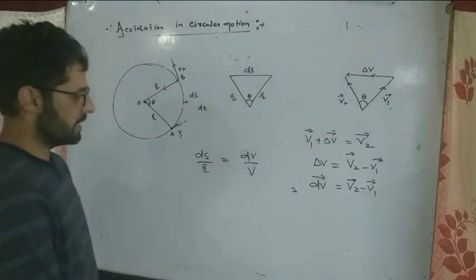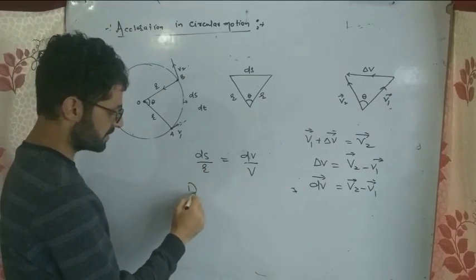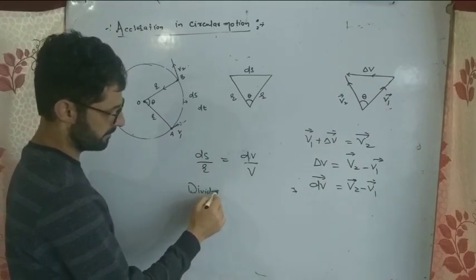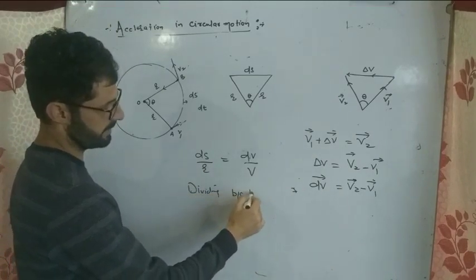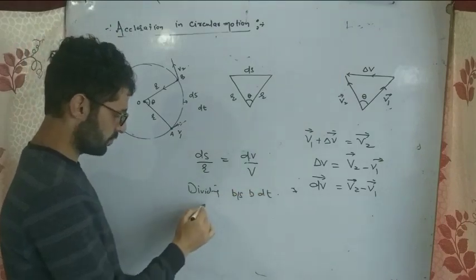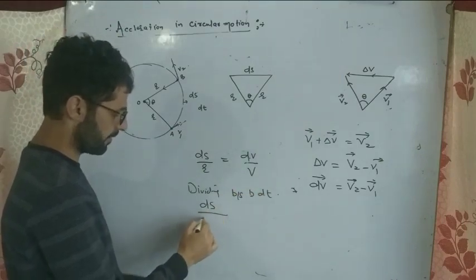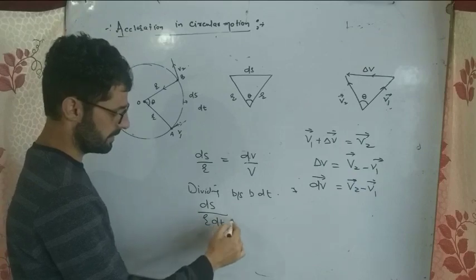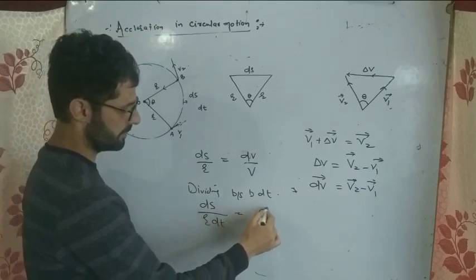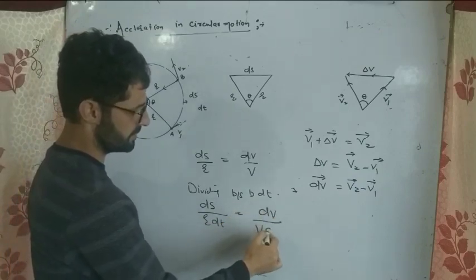So we can say dividing both sides by dt, delta s divided by r dt is equal to dv divided by v dt.